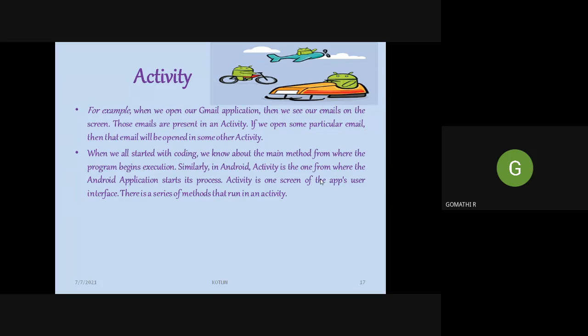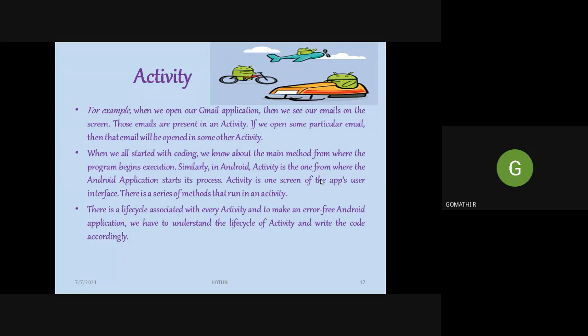That screen we call another activity. Every application has its initial screen, which is an activity, and inside that main screen you will be taken to some other screens. So everything is an activity.